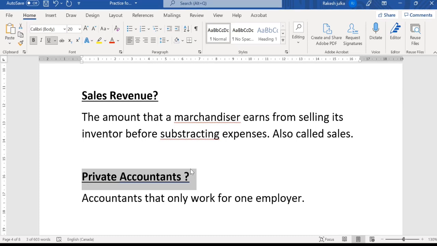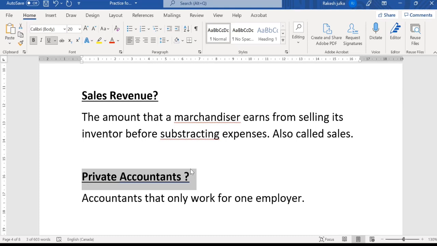The private accountant is dedicated to only one employer. We can take one example, let's say Walmart. Walmart is a company, and Walmart hires one accountant for maintaining all the accounting work. So that is known as the private accountant.